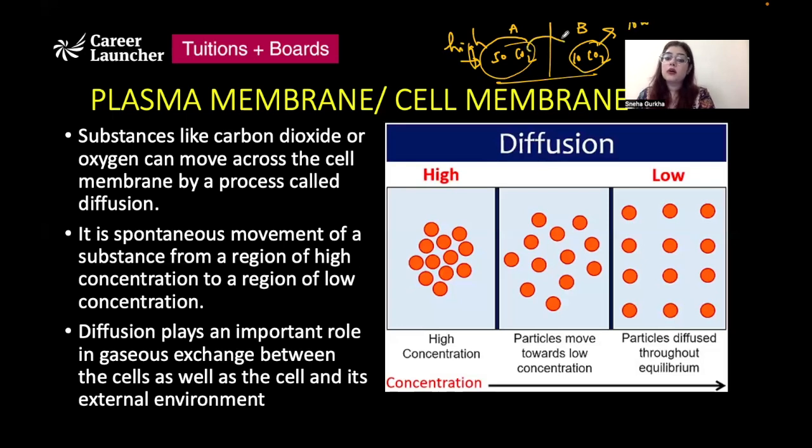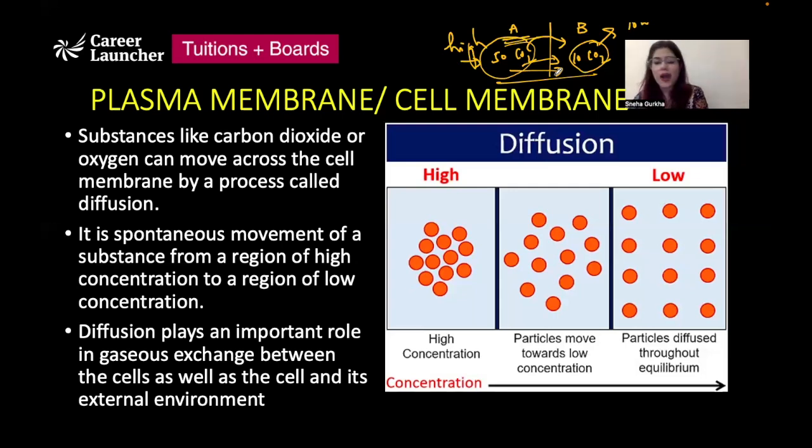So carbon dioxide will automatically, on its own, move from its area of high concentration, which is region A, to its area of low concentration, which is region B, till a net equilibrium is achieved, and this is known as diffusion, right? So the movement of substances from its region of high concentration to its region of low concentration across the cell membrane is known as diffusion.